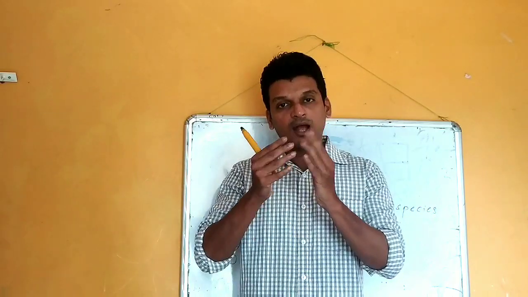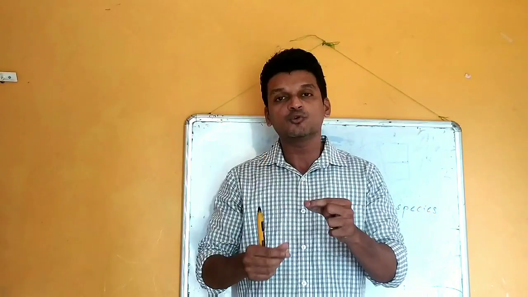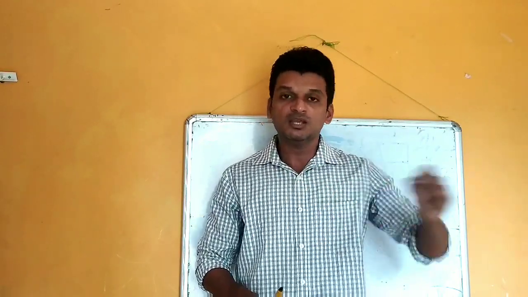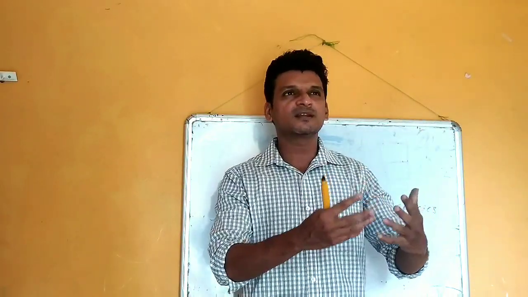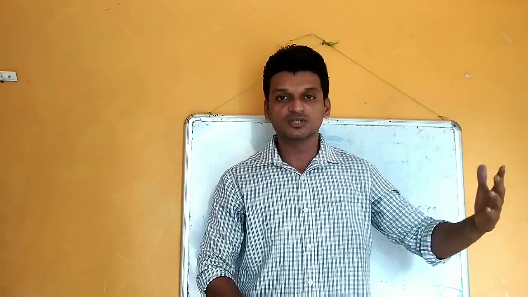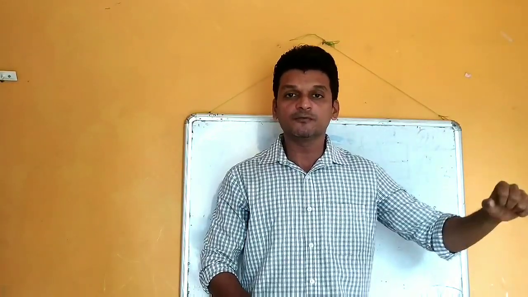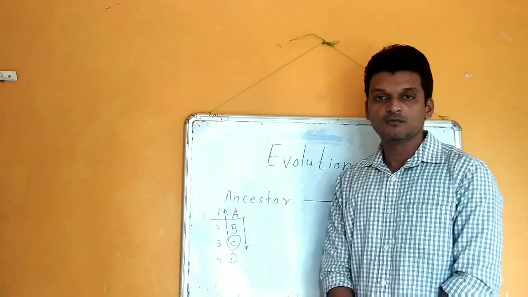And to adjust with these changes, the organism in each generation has to make very little changes in their body, and these changes will continue in each generation. And finally, let us consider after the 100th generation, the organisms in that 100th generation will be totally different from the ancestor, and this is called evolution.